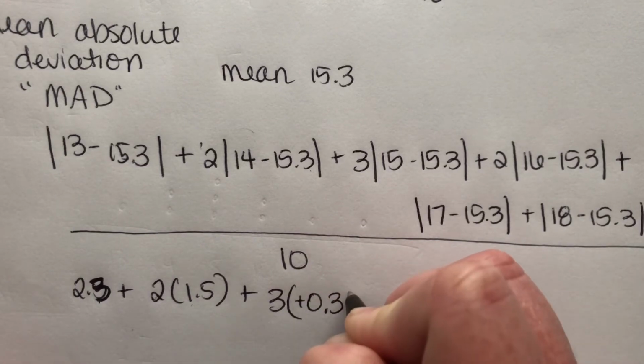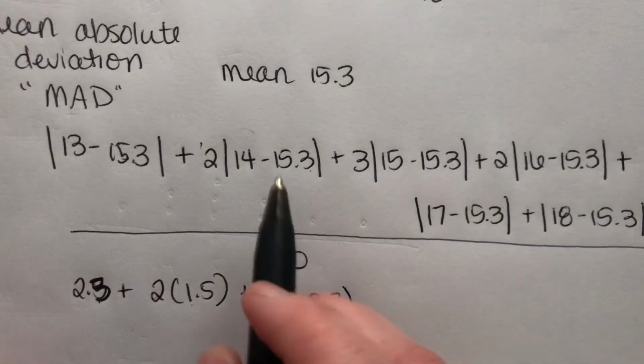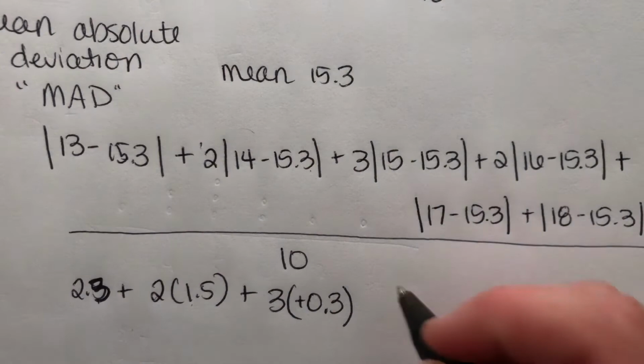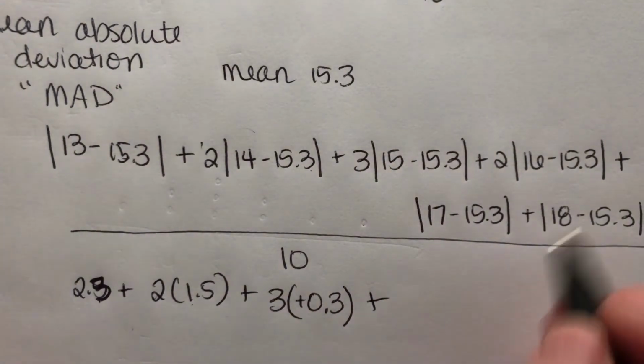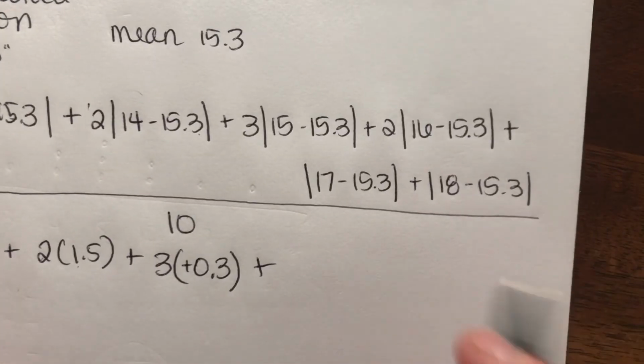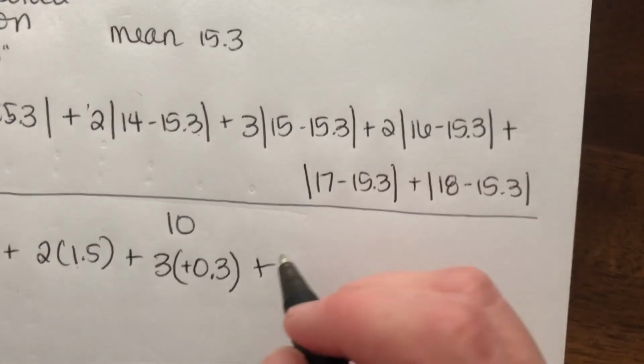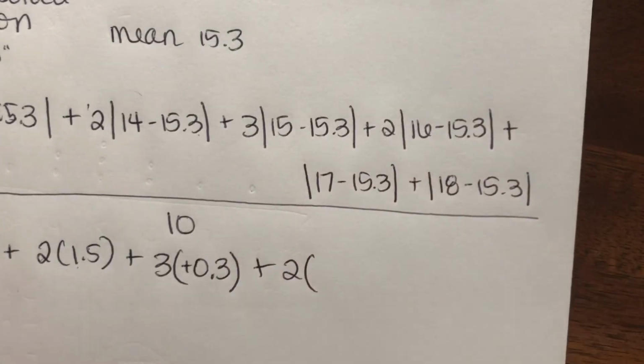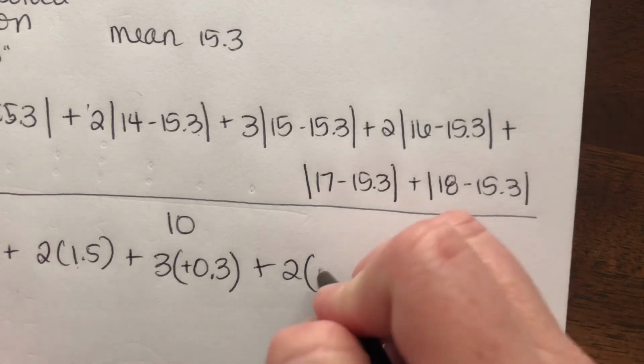Oh, and we don't care about it being negative, so we just make it positive. That's what absolute value does. 3 numbers have a difference of just 0.3, so they're really close to the middle. 2 numbers have a difference of 0.7.